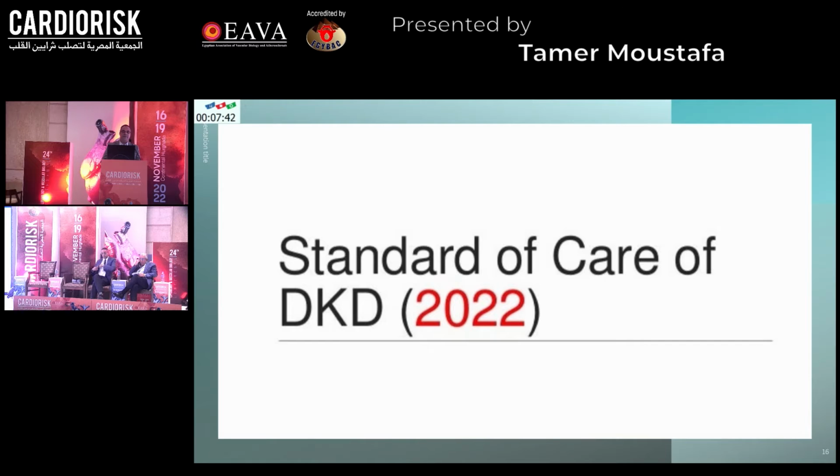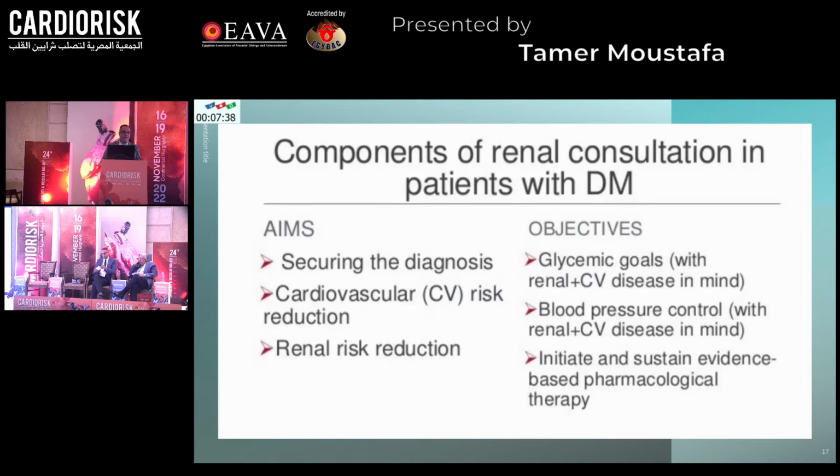So what is the standard of care of DKD in 2022? The aims are securing the diagnosis, cardiovascular risk reduction, and renal risk reduction. And the objective is to go with glycemic control and blood pressure control, keeping in mind the presence of cardiovascular disease and renal disease, and to initiate and sustain evidence-based pharmacological therapy.